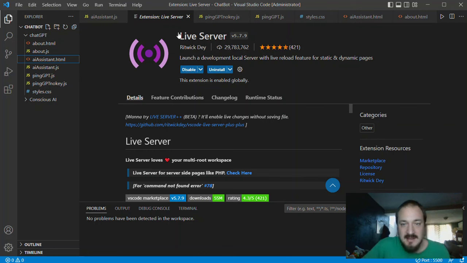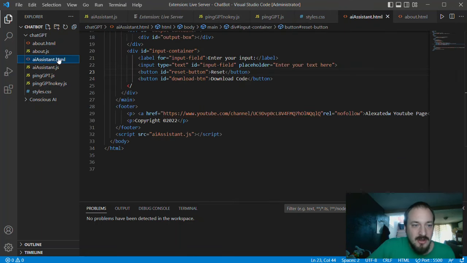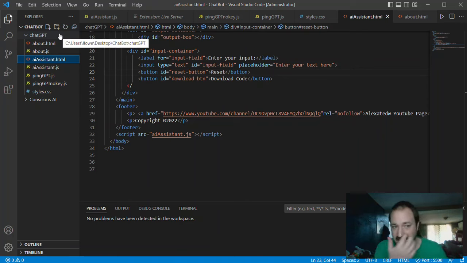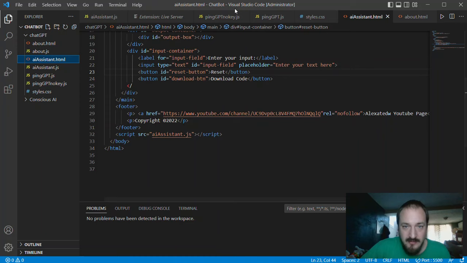But anyway, that is it as far as all the code. It's pretty simple. Like I said, if you're looking for just the easy version, just download Visual Studio Code, download these files from the link that's going to be in the description, and dump these files into here, get that live server, right click on it, and you get yourself a key and go to town.